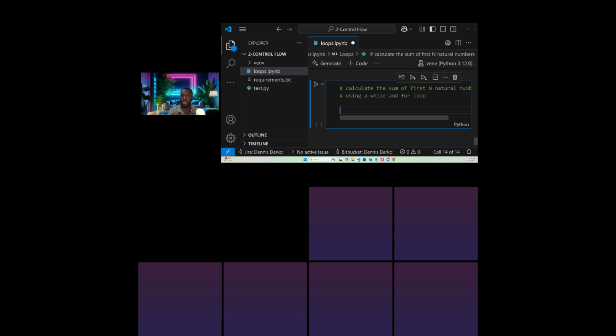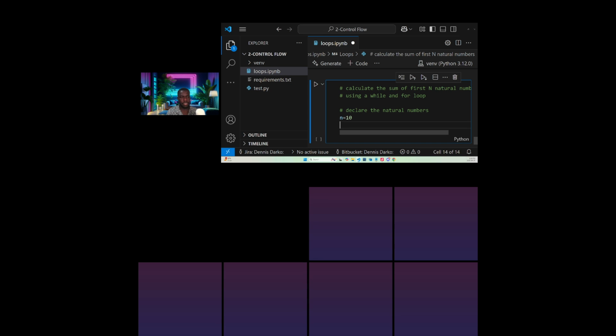So we want to calculate the sum of the first n natural numbers using the while and the for loop. With this example, first we need to declare our natural numbers. Always do this. And then the natural numbers will be, let's not go too high, so let's say n is equal to 10. So this will be our natural numbers, n.